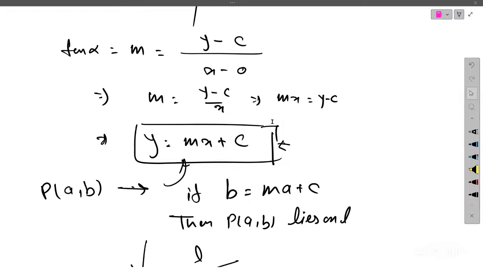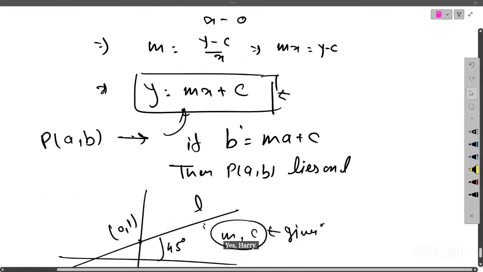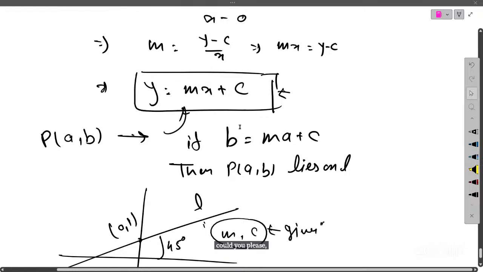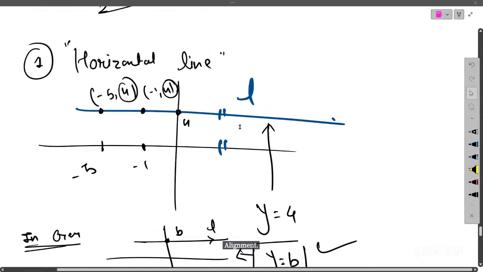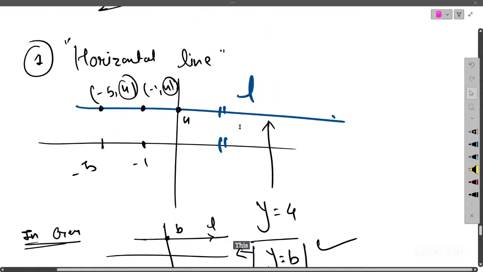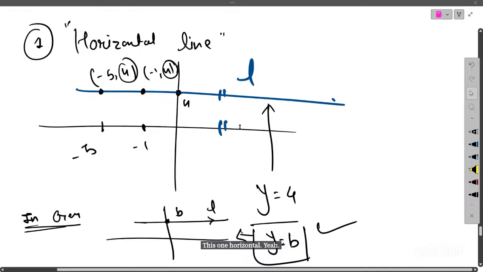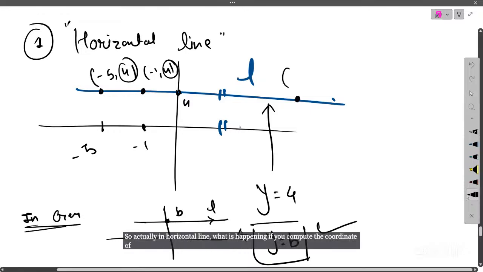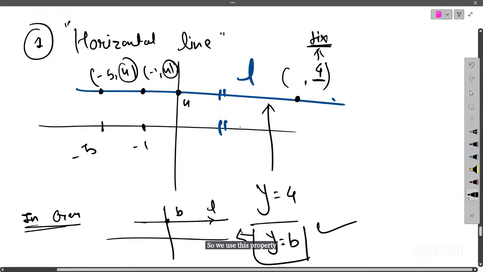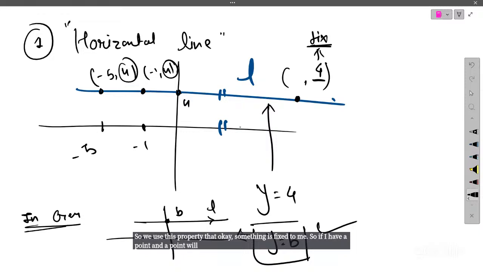Could you please guide me through the first one, the horizontal line that you were talking about? Yeah. Actually in a horizontal line, if you compute the coordinate of any point, then the y coordinate will be fixed, which is 4. This is a fixed thing. So we use this property that something is fixed. If I have a point, a point will always have two coordinates, x coordinate and y coordinate.